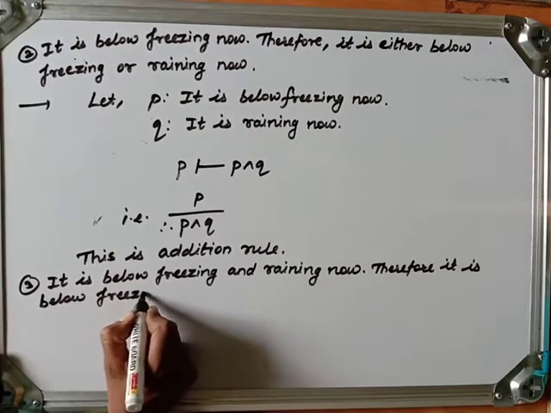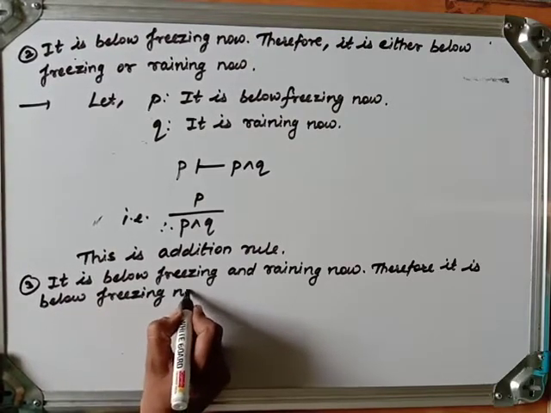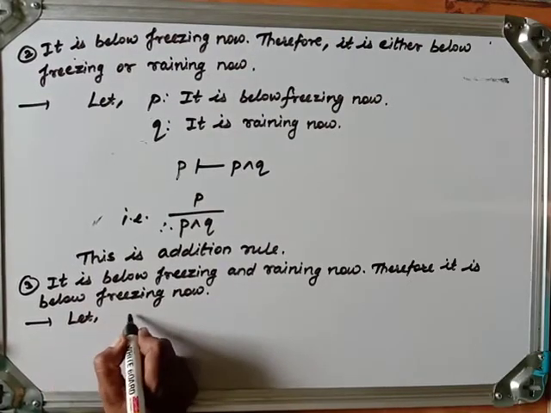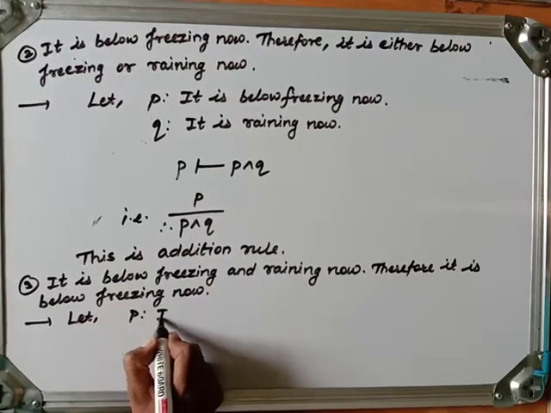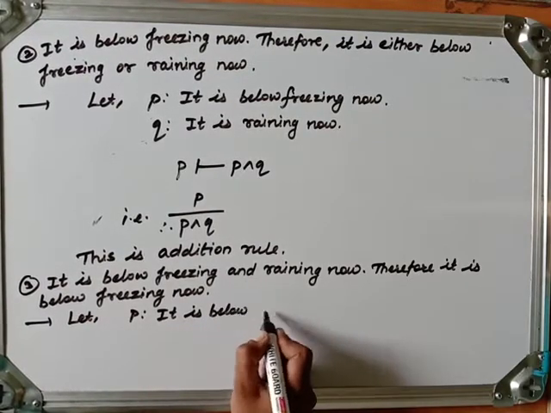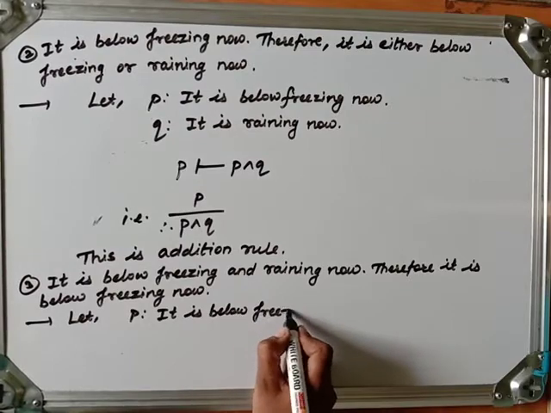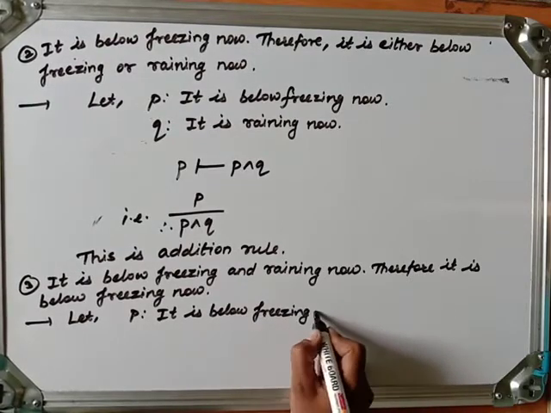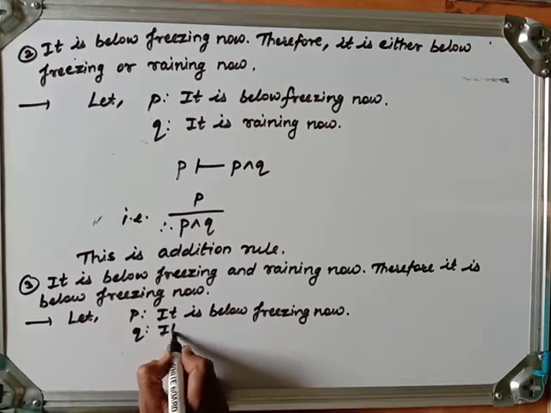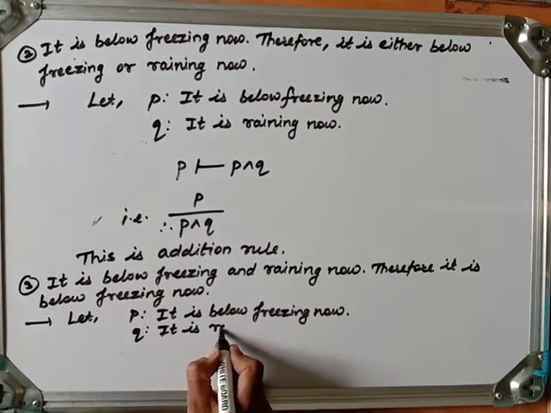Let P be: it is below freezing now, and Q: it is raining now.